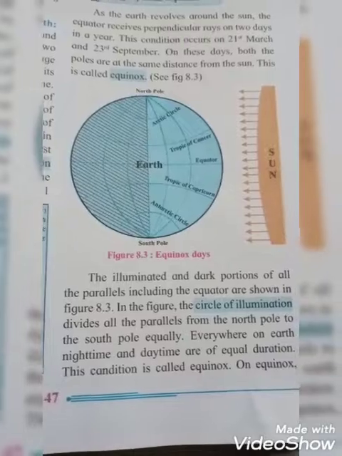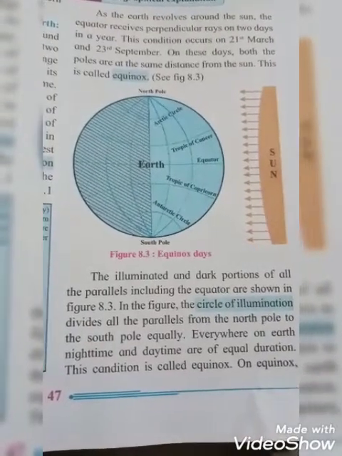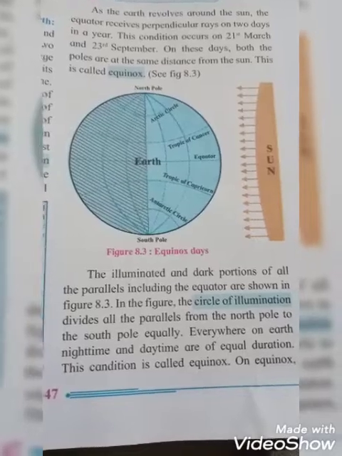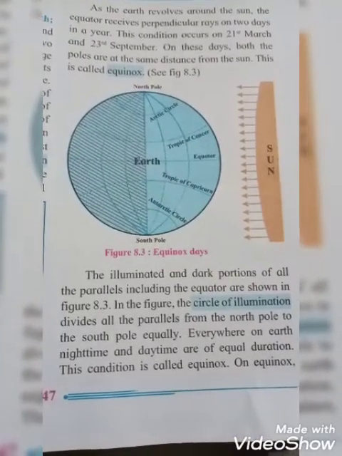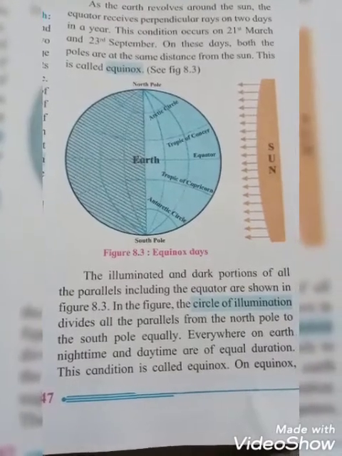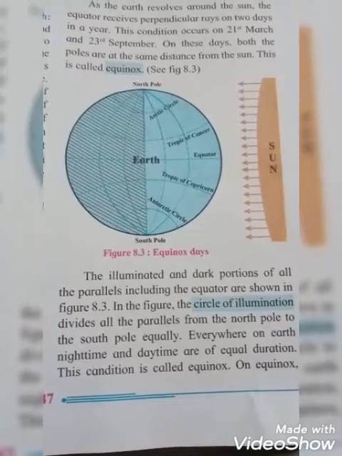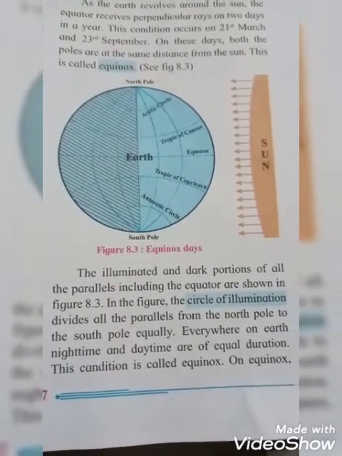And say students, can you see that? That means the circle of illumination divides all the parallels from the North Pole to the South Pole equally. Everywhere on the earth, nighttime and daytime are of equal duration. And see students, this condition is called equinox.